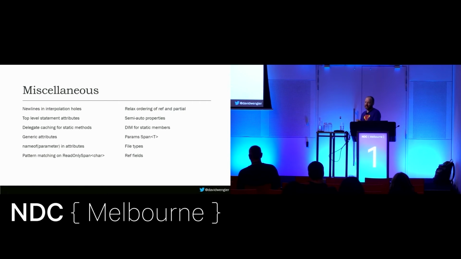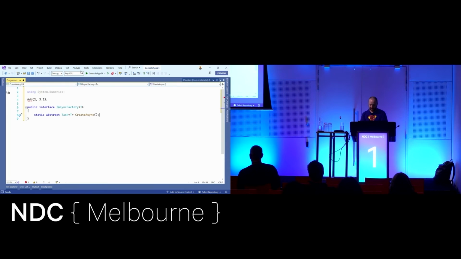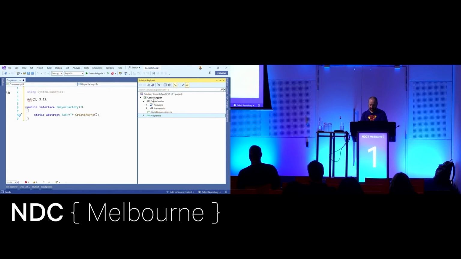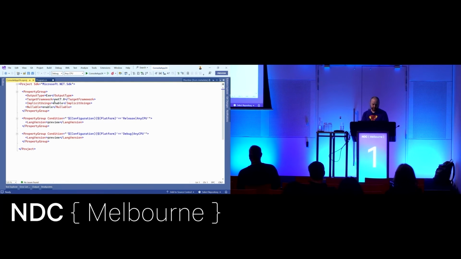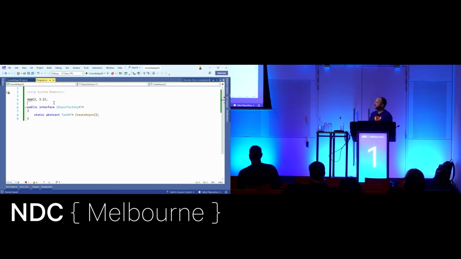And if you want to play with any of that, go get VS 2022 Preview. Go nuts. The only thing you need to do is bring up the project file. So target framework 7, for required properties, for static abstract. Well, not for static abstracts, but for math, although possibly static abstracts as well. And then LangVersion preview. I think there's another, no, maybe it's just LangVersion. I think you have to opt into another preview thing for static math, but that might have been removed. Sorry, no, that was only for .NET 6.